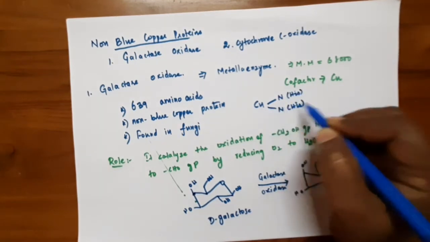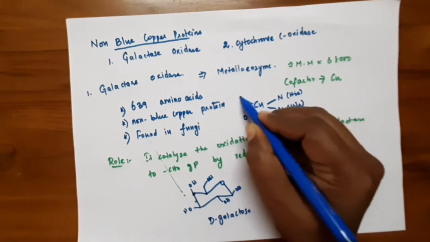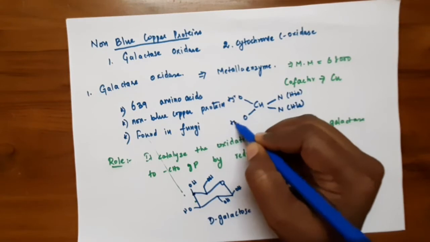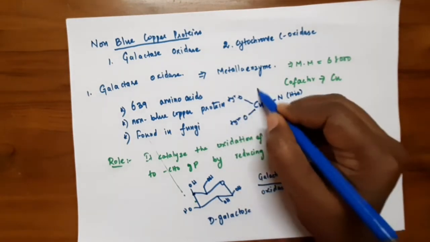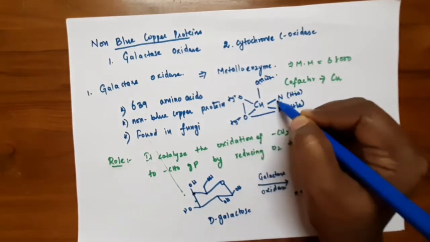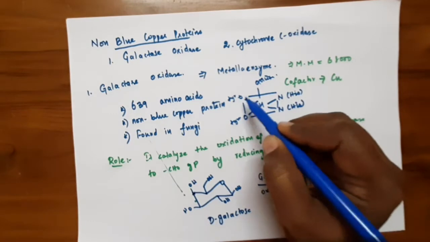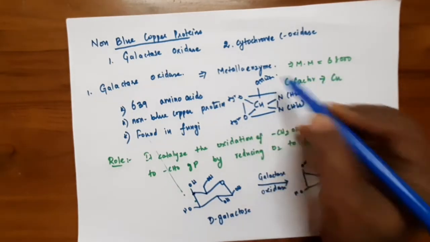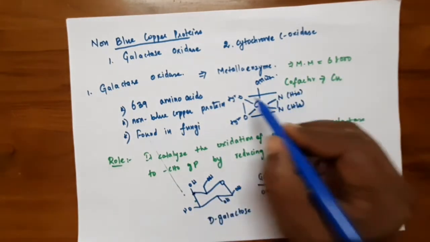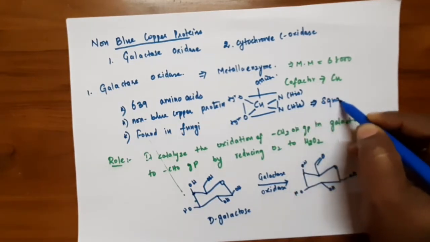So two donor nitrogens from two histidine residues, two oxygens from tyrosine residues and one oxygen from the acetate group. Okay, so there are five donor atoms. In galactose oxidase, the copper is in a square pyramidal arrangement.